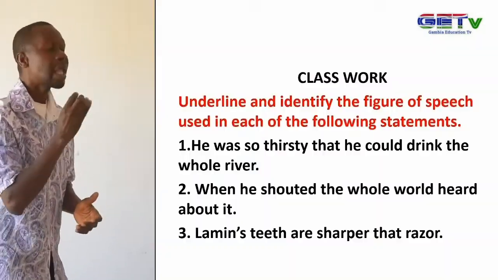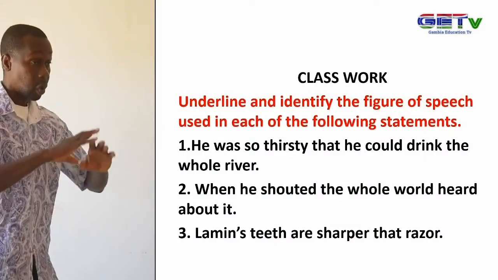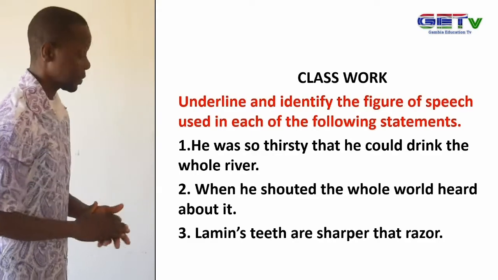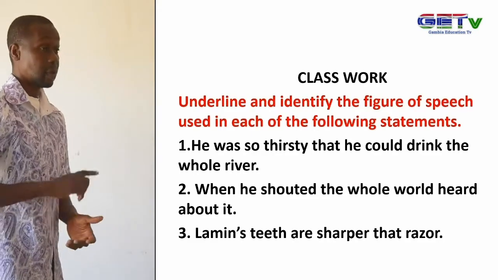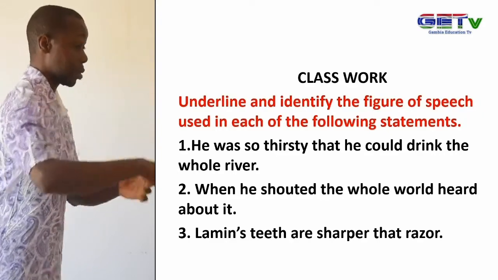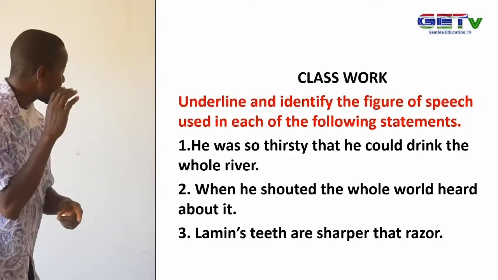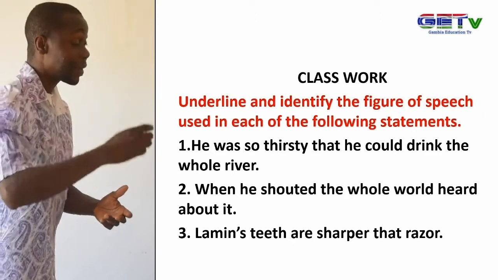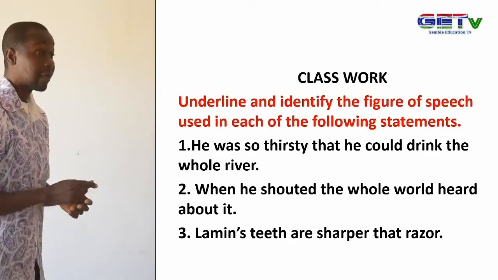The second one. When he shouted, the whole world heard about it. It means also we are blowing things beyond reasonable proportion. The whole world cannot hear a shout of an individual. It means we are exaggerating. So therefore the answer there is hyperbole.